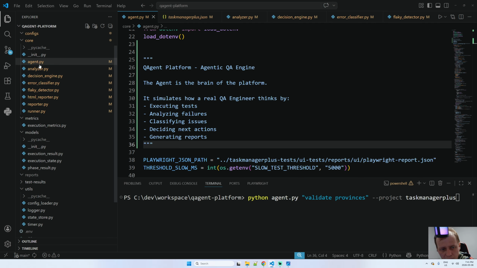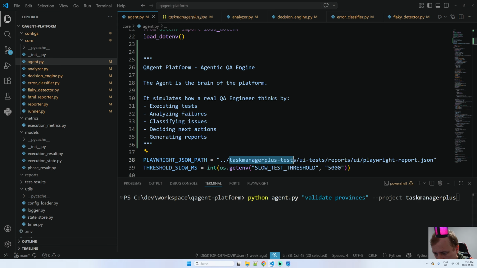In this case, the agent class simulates how a real engineer thinks by executing tests, analyzing failures, classifying issues, deciding the next action, and generating reports. Okay, this is the main purpose of this one. And after running this, this project will create this file for me, and I will analyze this file and see what is next.